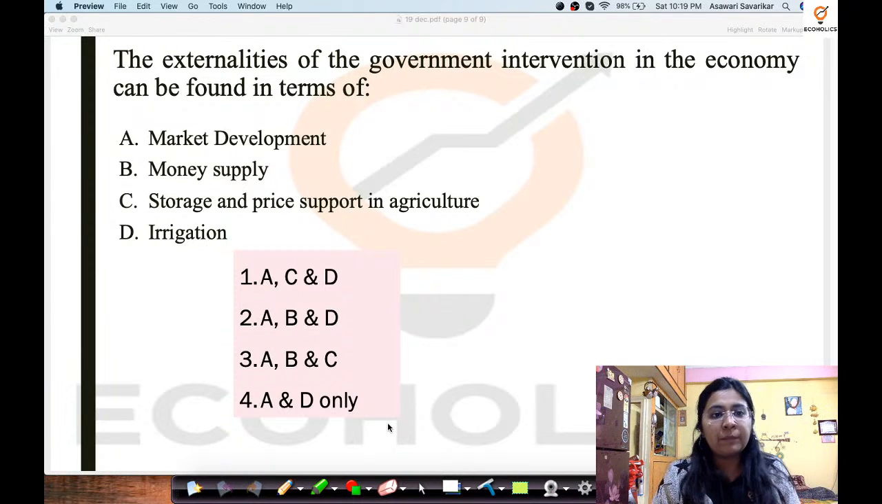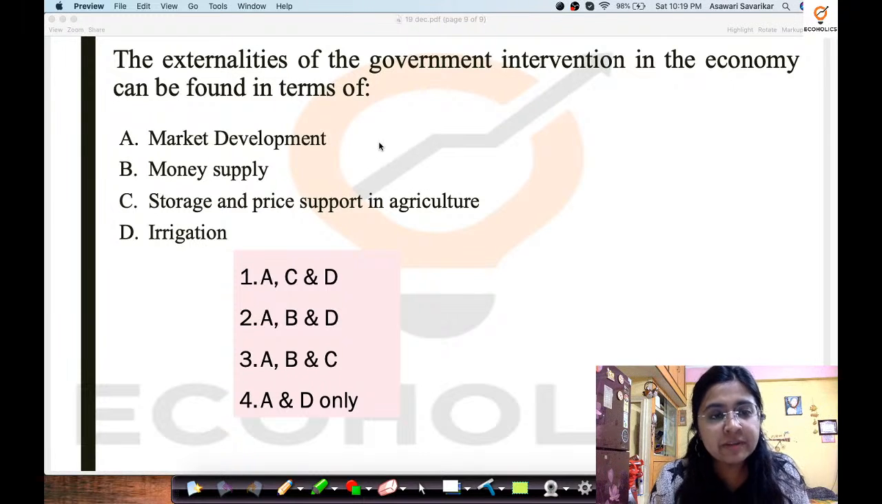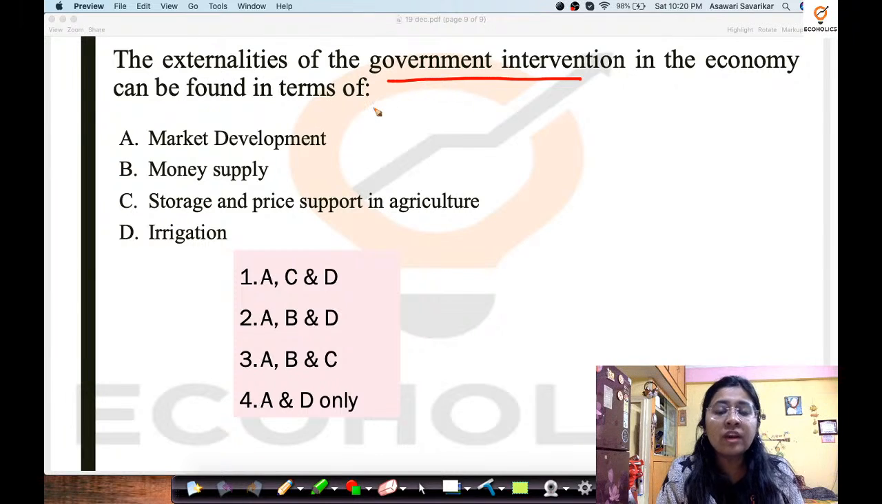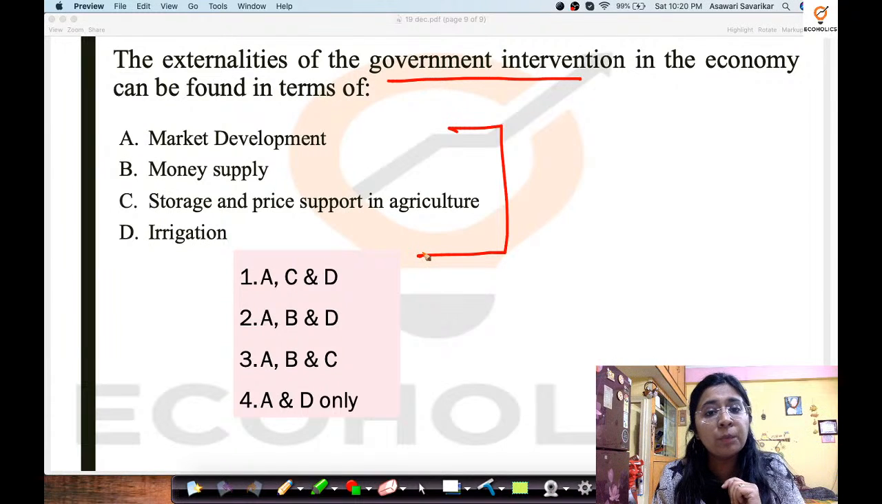Now, market development, money supply, storage and price support in agriculture, or irrigation. So we have a variety of options over here. Now, government intervention means what? Where the government is going to involve. What are the parameters, what are the components which are present over here in which the government is going to get involved through public expenditure? What are the various components?